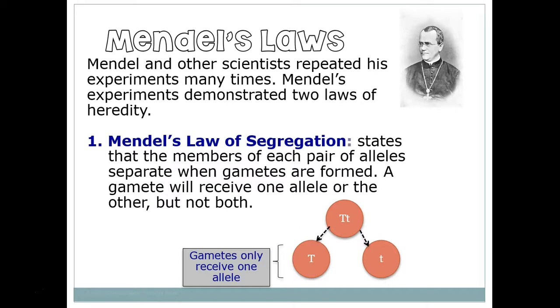So the first law is the law of segregation, and this happens in meiosis 1. The law of segregation says that when an organism has a pair of alleles, only one allele will be placed in a gamete. You do not place both alleles in the gamete. And remember, in meiosis 1, you get those homologous chromosomes and you separate them. So that's the law of segregation.